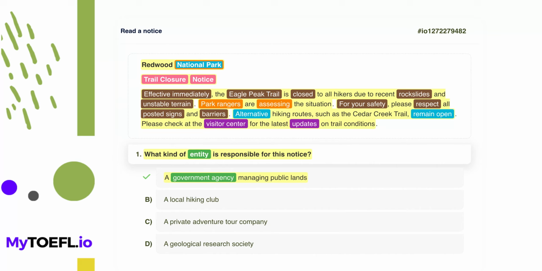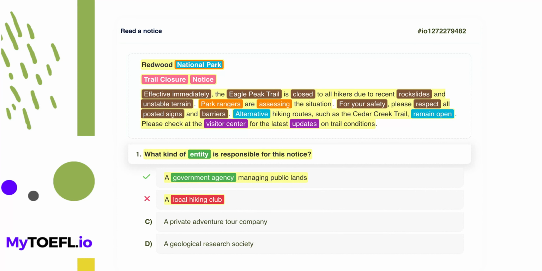Correct. Now let's take a closer look at option B, a local hiking club. This option suggests a local hiking club is in charge. While hiking clubs use trails, they do not usually have the legal authority to close trails in a national park or employ park rangers. There is no mention of a club in the notice.